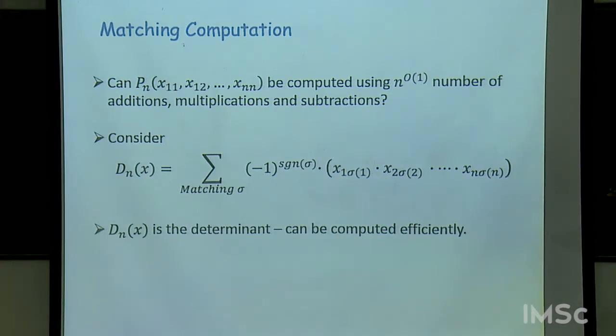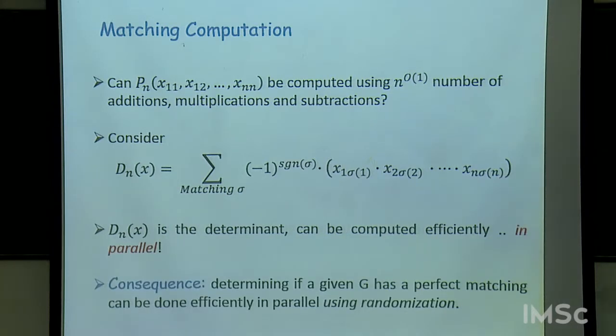So now if you combine this with a straightforward identity testing algorithm, it tells you that you can efficiently determine whether a graph has a perfect matching or not. But there's something more.